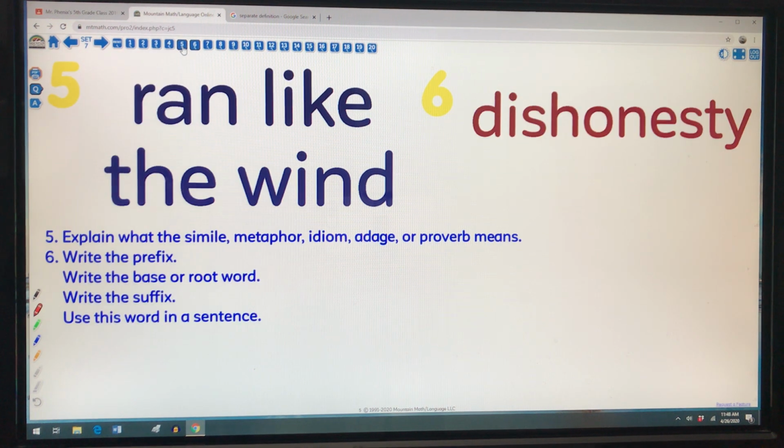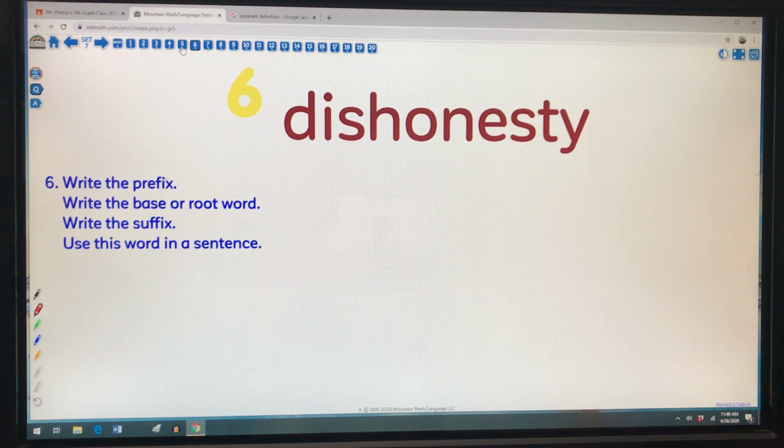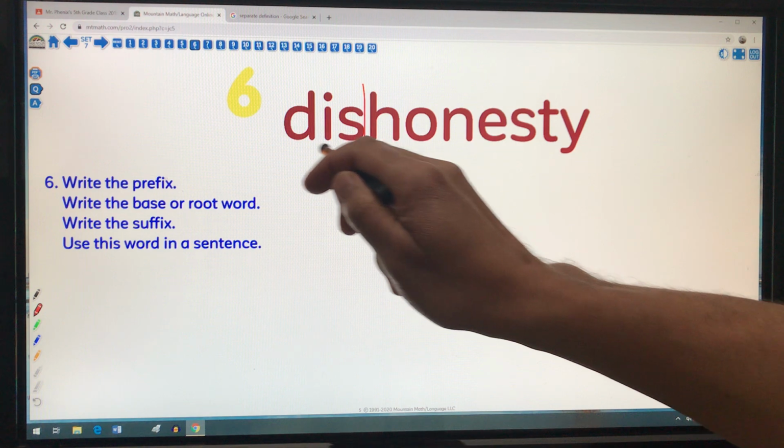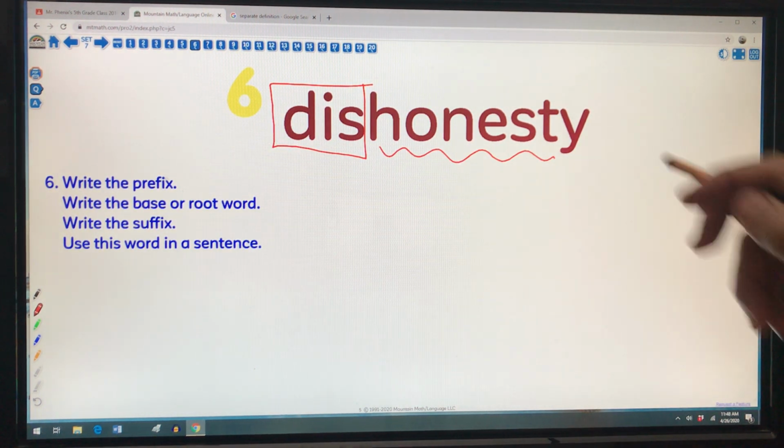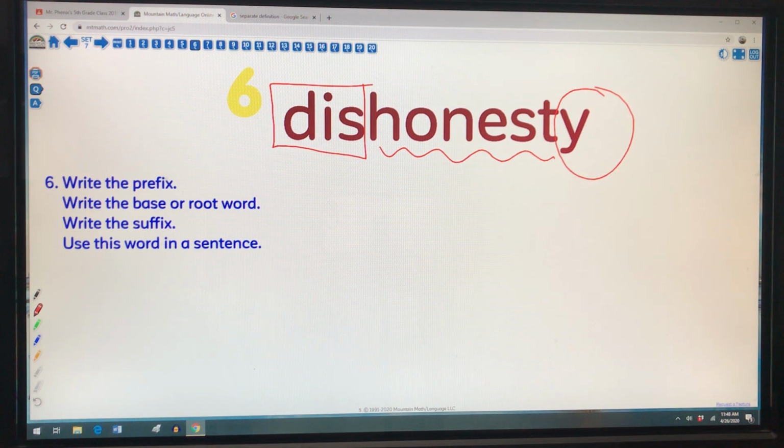Number 6, dishonesty. Okay, so prefix, I can see at the beginning of my word, there's dis. My root word is honest. And my suffix is y. So that y makes dishonesty into a noun. So maybe he showed great dishonesty when he was lying about the stolen pencil. And not a good character trait to have, dishonesty.